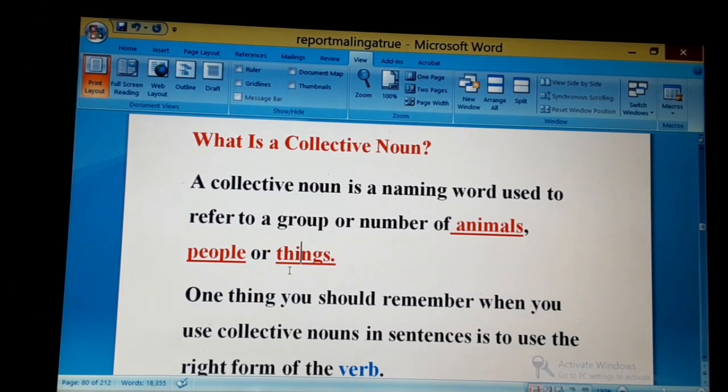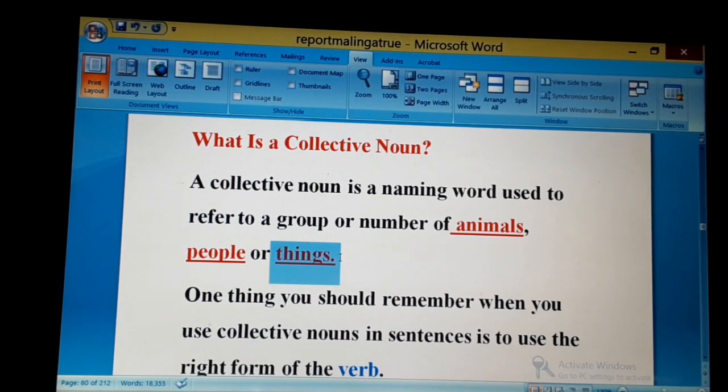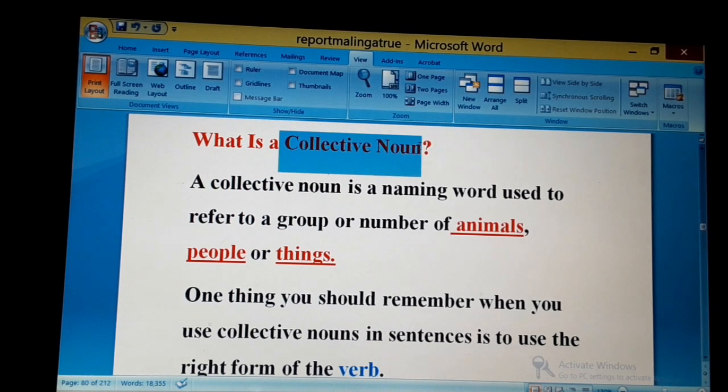Most especially, things is used to refer to non-living objects. Ebintu ebitassa. Okay, erinnya erikozesebwa mu kwogera ku bintu ebingi naye nga liri limu. It is what we call a collective noun in English. Okay, hope you are together.